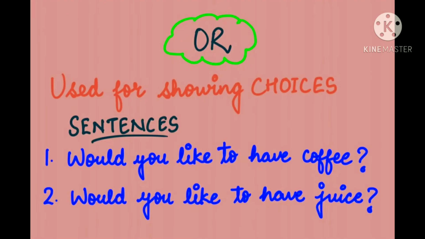Now, the second conjunction we are going to learn here is or. It is used for showing choices. When we have a choice, we use the connecting word or. Now let's look at these sentences. First is would you like to have coffee? And the second sentence is would you like to have juice? Now, if we have to join these two sentences, how we will use that word?